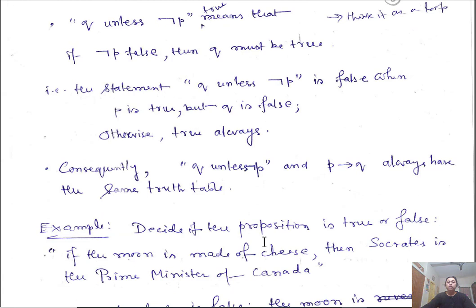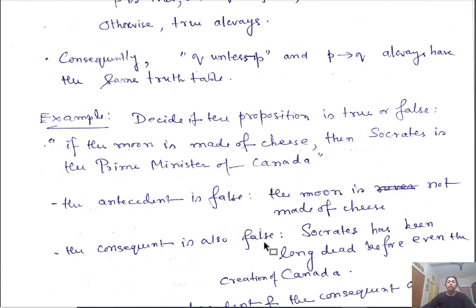Now suppose I give you this proposition and you are asked to decide whether it is true or false: if the moon is made of cheese, then Socrates is Prime Minister of Canada.